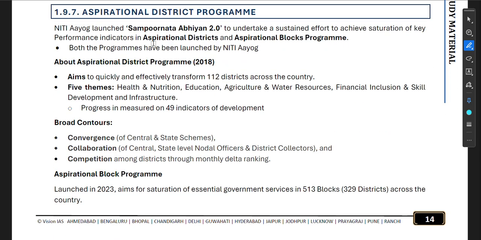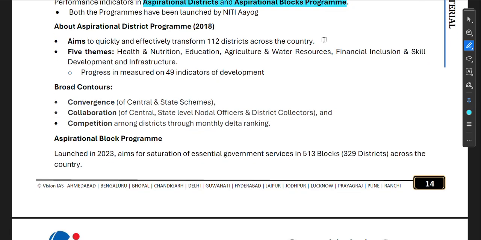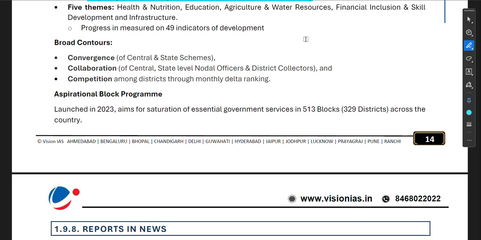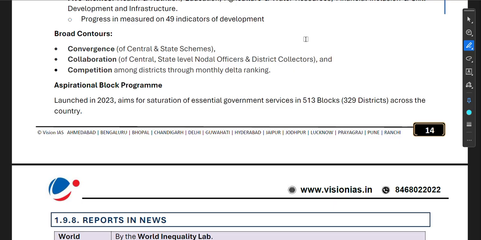Now, the Aspirational District Program. NITI Aayog launched the Sampoornata Abhiyan 2.0 to undertake a sustained effort to achieve saturation of key performance indicators in aspirational districts and the Aspirational Blocks Program. Both programs have been launched by NITI Aayog. The Aspirational District Program, 2018, aims to quickly and effectively transform 112 districts across the country. Five themes: health and nutrition, education, agriculture and water resources, financial inclusion and skill development, and infrastructure.